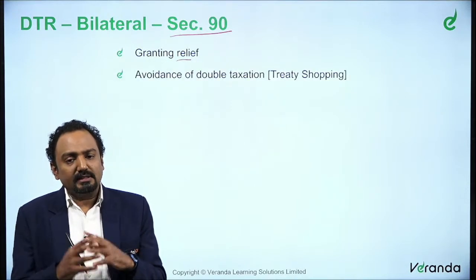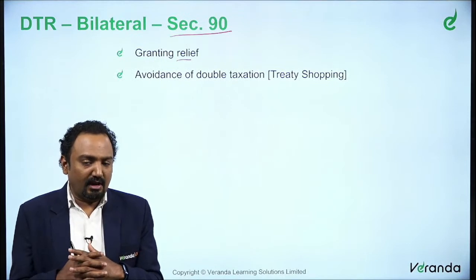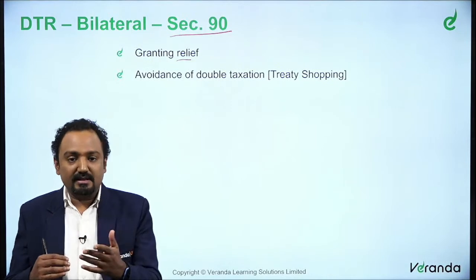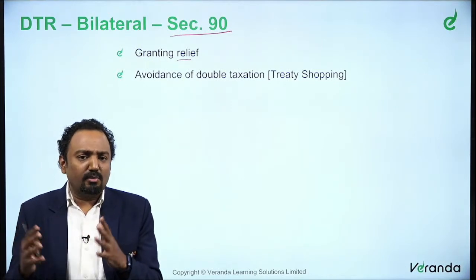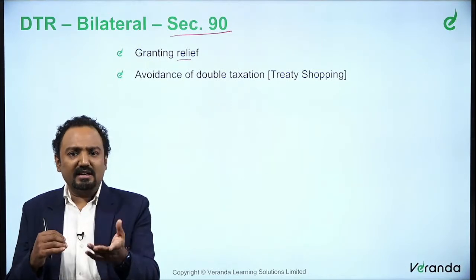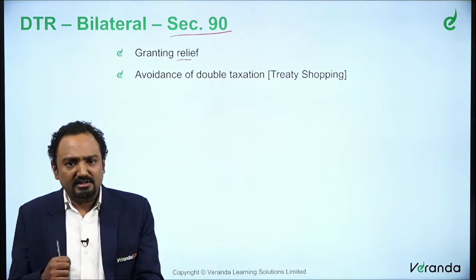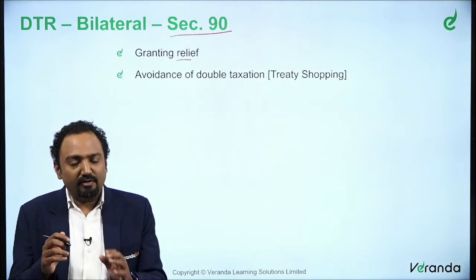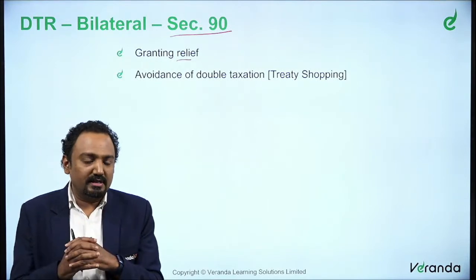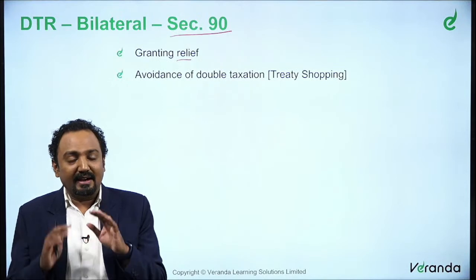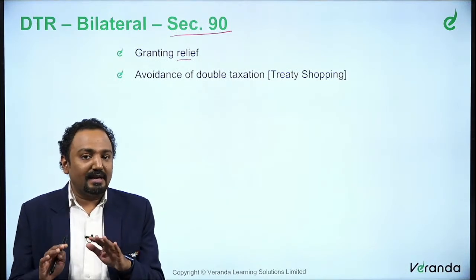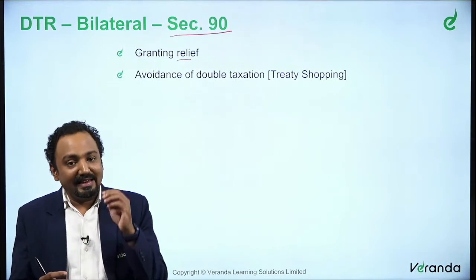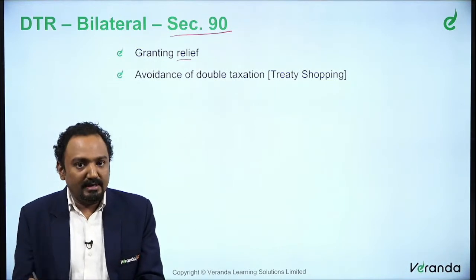Now, as we said, the very purpose of this double taxation avoidance agreement, wherever a bilateral agreement is entered into by one country with another country, let's say India and another country, is to grant relief where an income is taxed in both the countries. But double taxation could not necessarily be avoided in every scenario. So basically the intention is avoidance of double taxation.